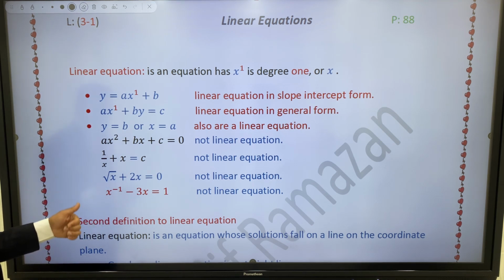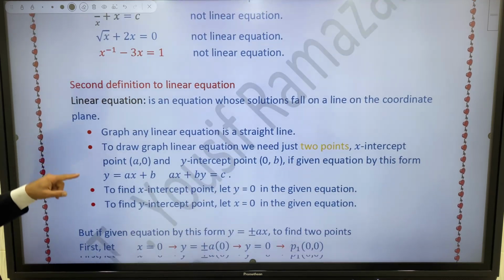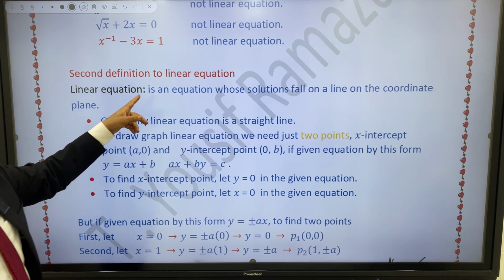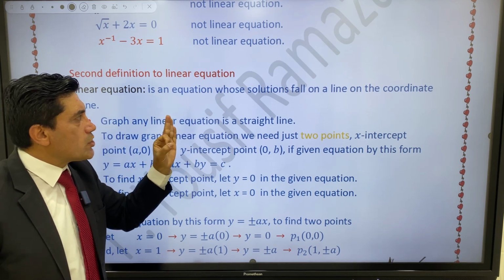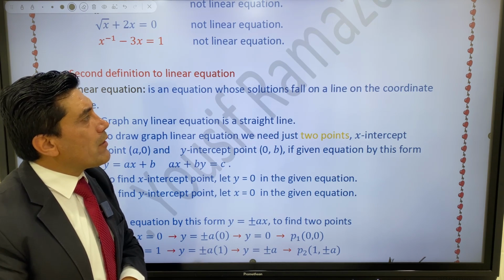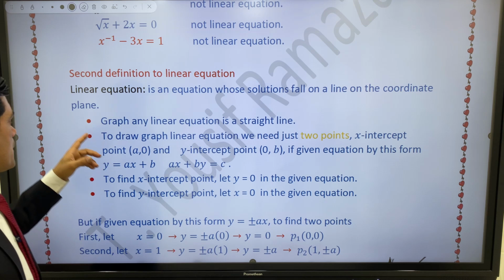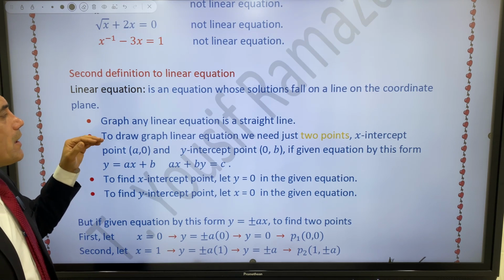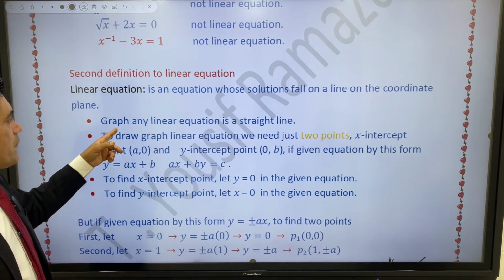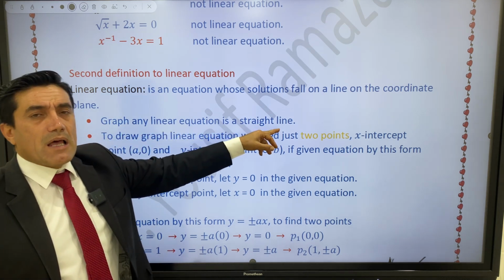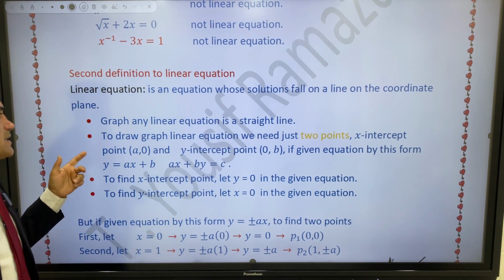Second definition, we have another definition of linear equation. A linear equation is an equation whose solutions fall on a line on the coordinate plane. That is, when you graph a linear equation, it is a straight line on the coordinate xy-plane. The graph of any linear equation is a straight line.